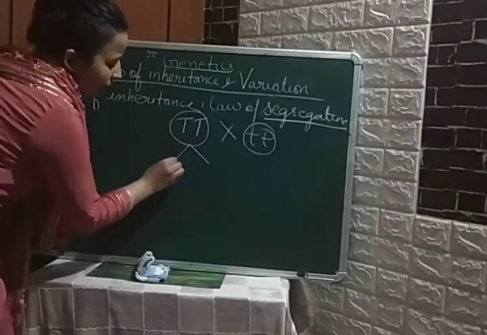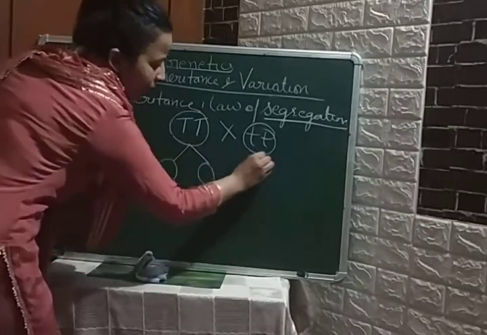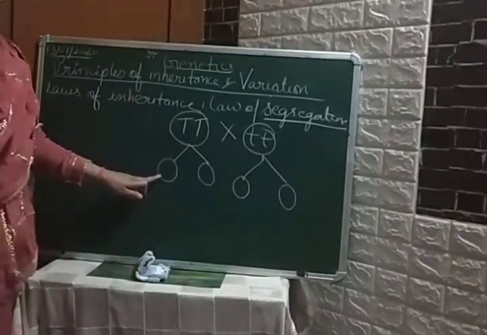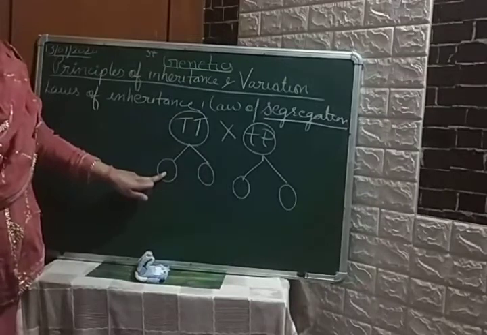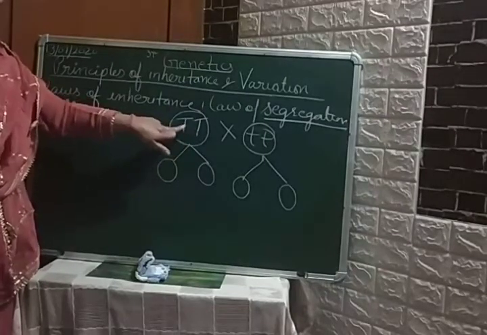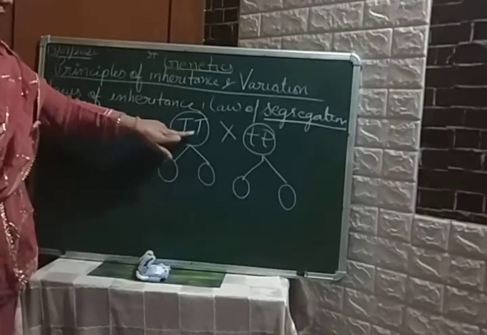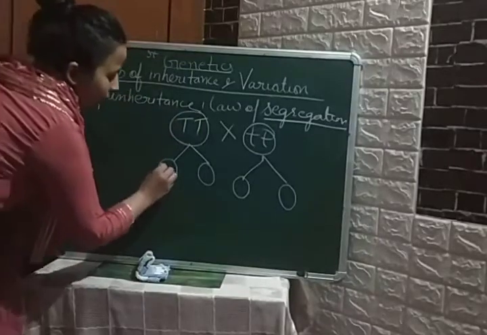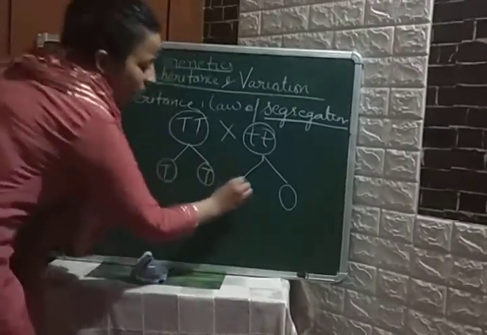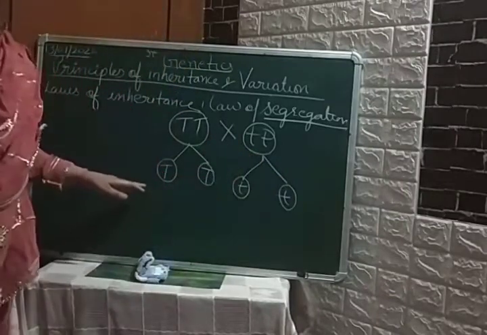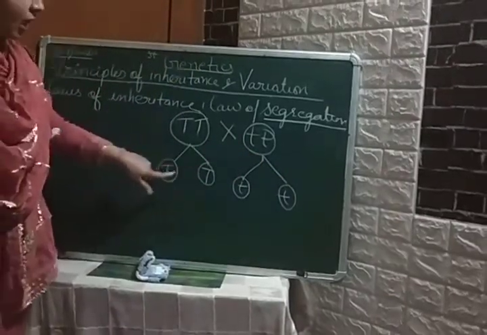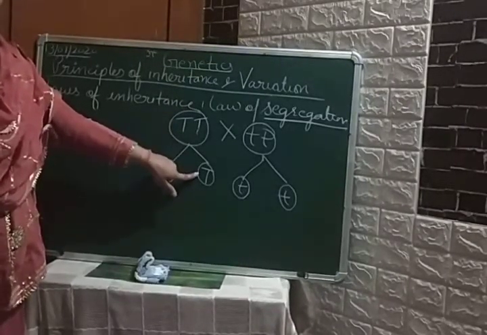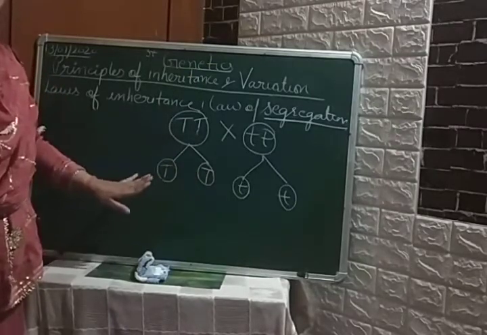Now these parents will form gametes. These are gametes. Now what am I saying? I am saying that during gamete formation, the alleles of a pair, this is a pair of alleles, will separate. Segregate means what? Separate from each other. Yes or no? In such a way that each gamete will receive only one of the 2 alleles. Clear? I hope you have got it.